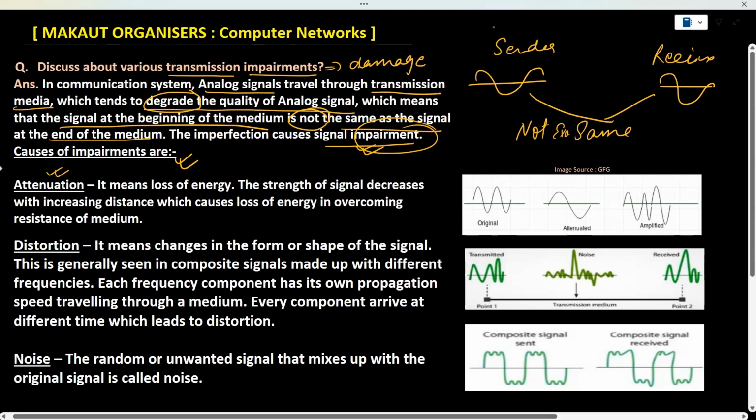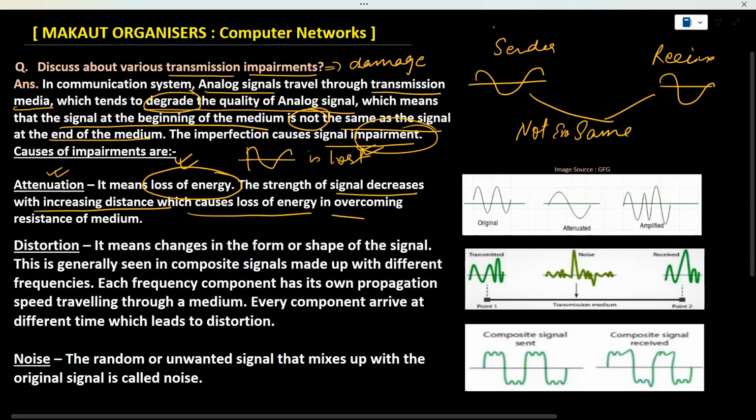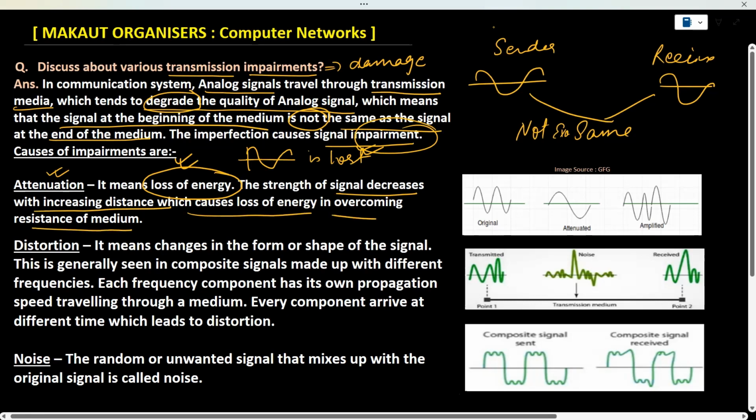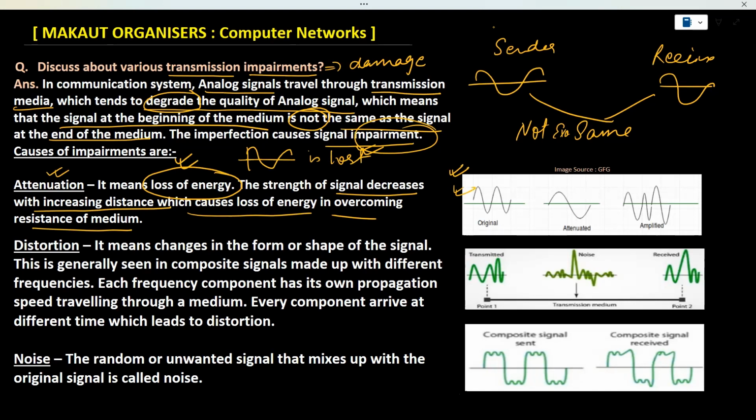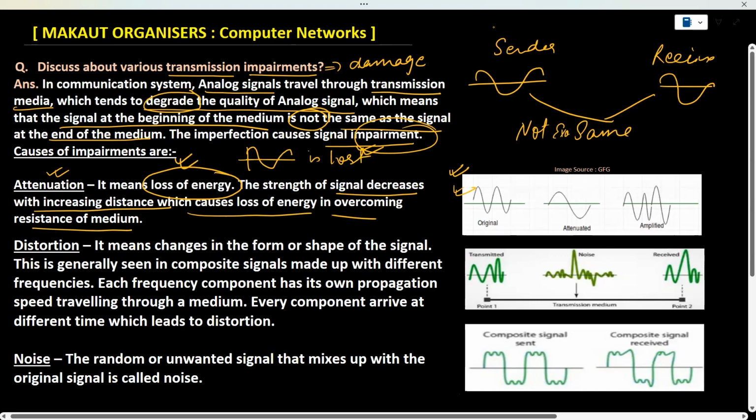First one is attenuation. It means loss of energy. The energy of the signal which was emitted is lost somewhere in the transmission medium. That means the strength of the signal decreases with increasing distance, which causes loss of energy in overcoming the resistance of the medium. If we see the figure, this is the figure of attenuation. This is the original signal, and when it is passed through a medium, we can see it has been attenuated. That means the energy is lost.